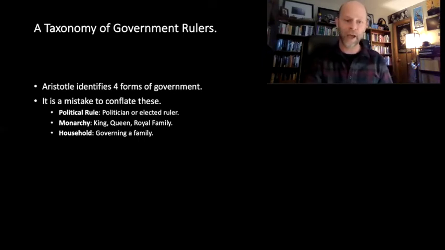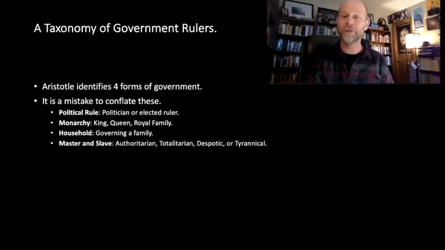And then next we have what we might call master and slave political rule. This would come under the form of totalitarianism, authoritarianism, a kind of despotic rule, maybe a tyrannical rule. And again, we have these forms of government in existence today, right? So these forms of government didn't exist only in Aristotle's time or before Aristotle or in the Dark Ages or Middle Ages, if you will. We have these forms of government in existence today, right? So we can think about those sorts of governments.